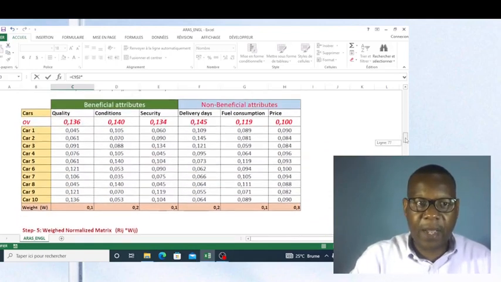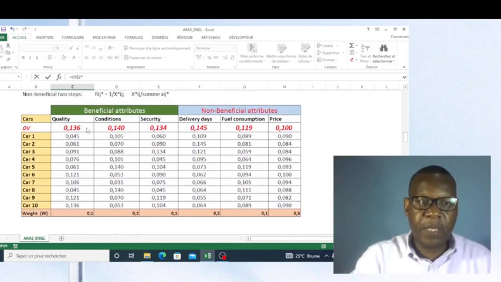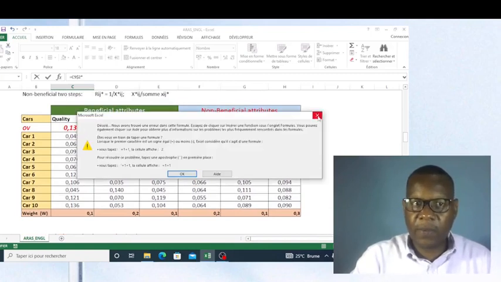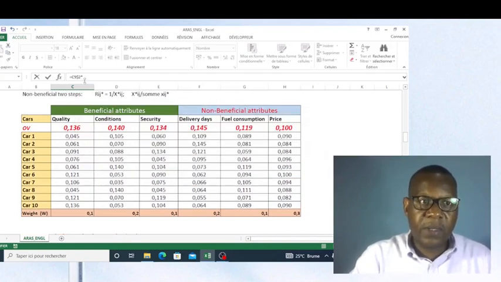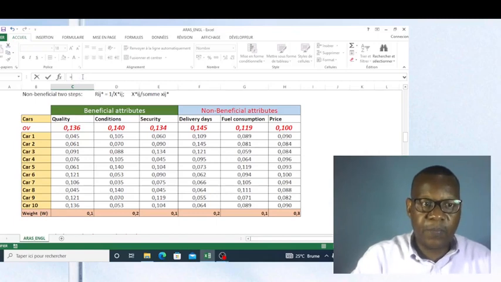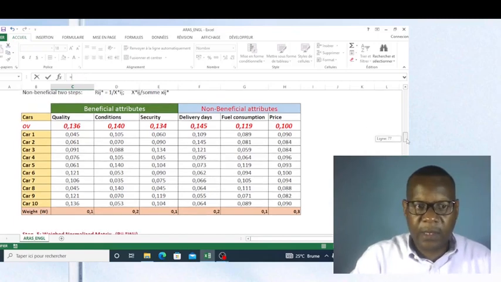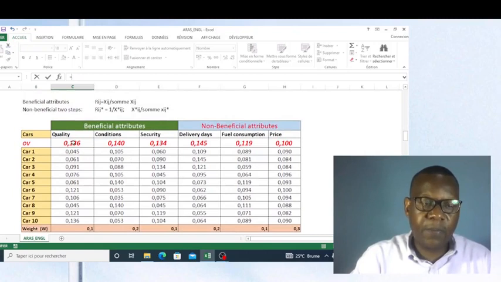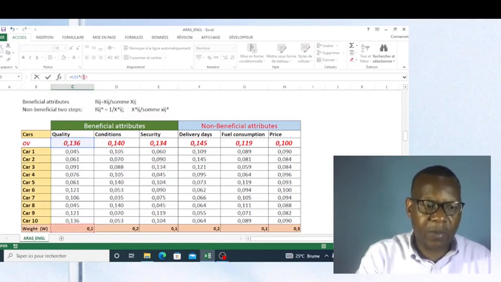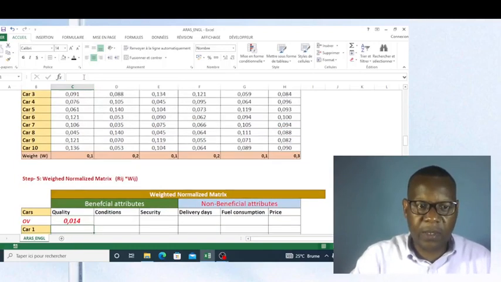So equal, this value multiplied by this value. Now I insert the dollar here so as to copy the formula, and I do this.